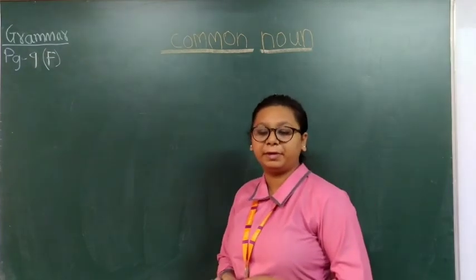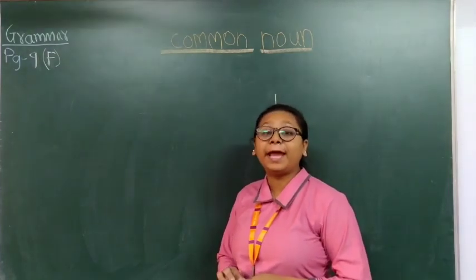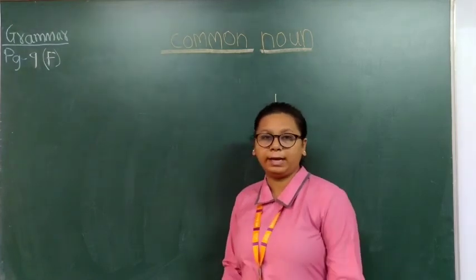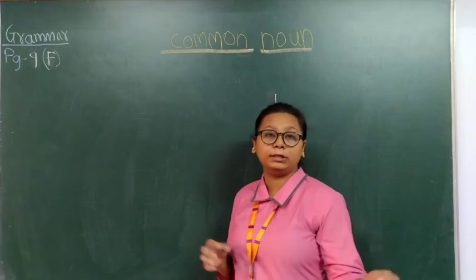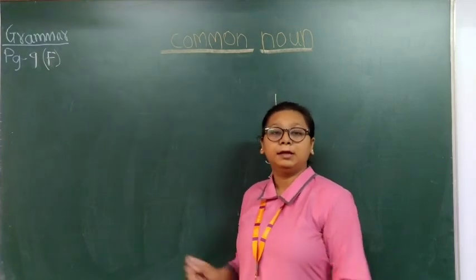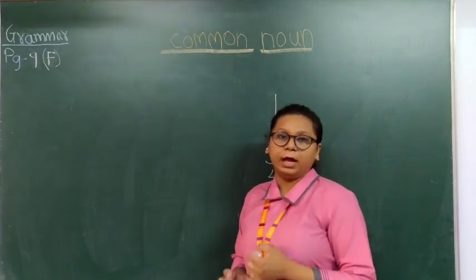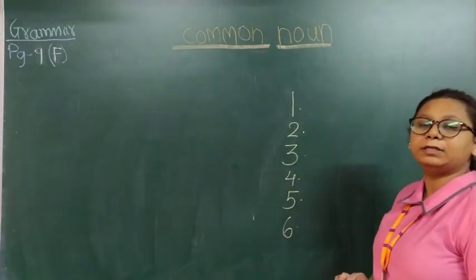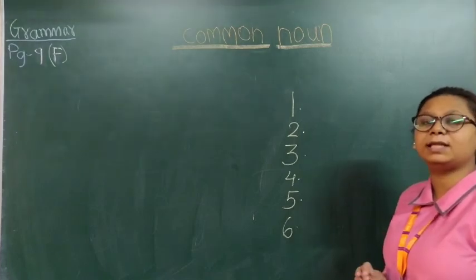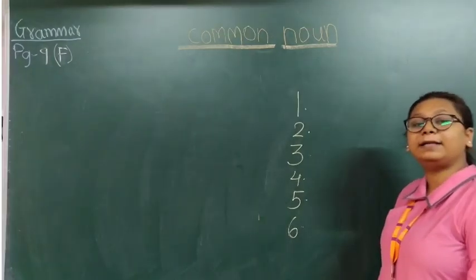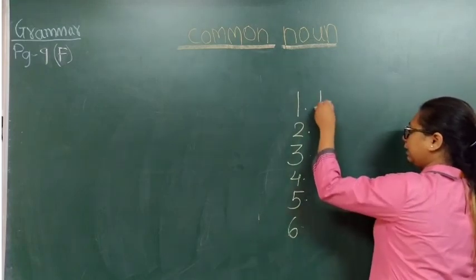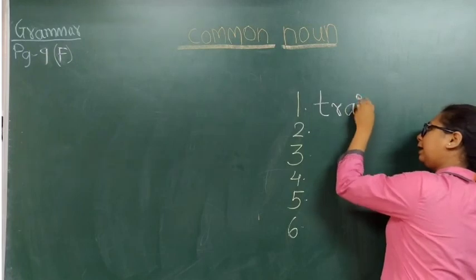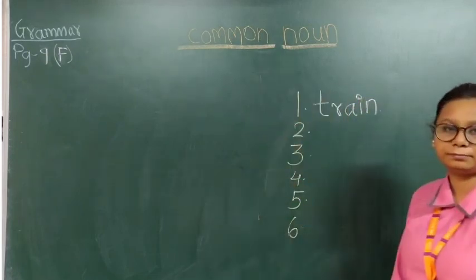Moving on to page number 9 and question number F. Now what do you have to do over here? You have to write the correct name of all the pictures given there below the picture. Okay. So you can see the picture over here, right? So tell me what is drawn in the first picture. What can you see in the first picture? Yes, you can see a train. T-R-A-I-N. Train.